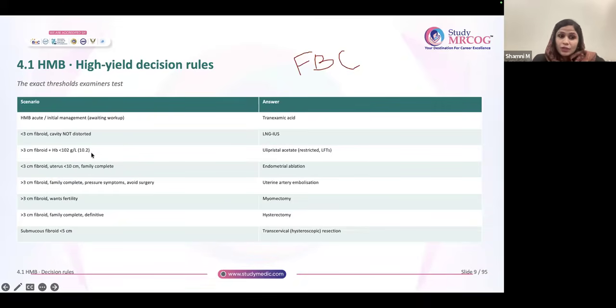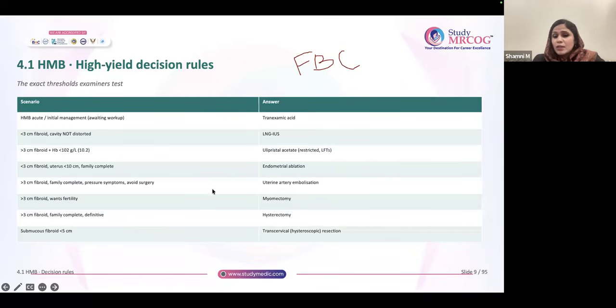First line, LNG-IUS. In situations like a fibroid less than 3 centimeter, where the cavity is not distorted, go for LNG-IUS. For a fibroid more than 3 centimeter, sometimes they would mention an anemic patient, HB 10.2. These are the classical terms they mention in the question.